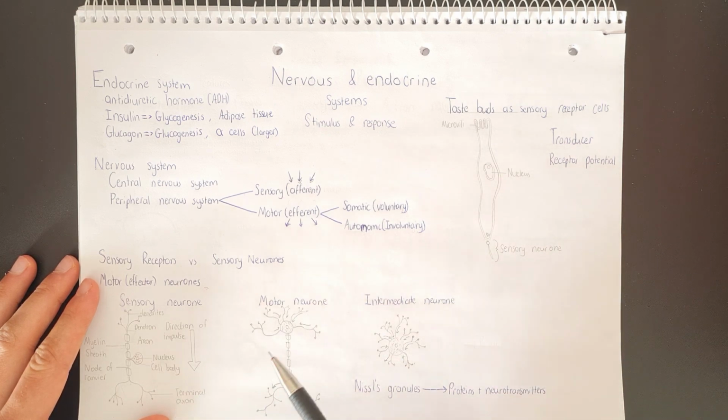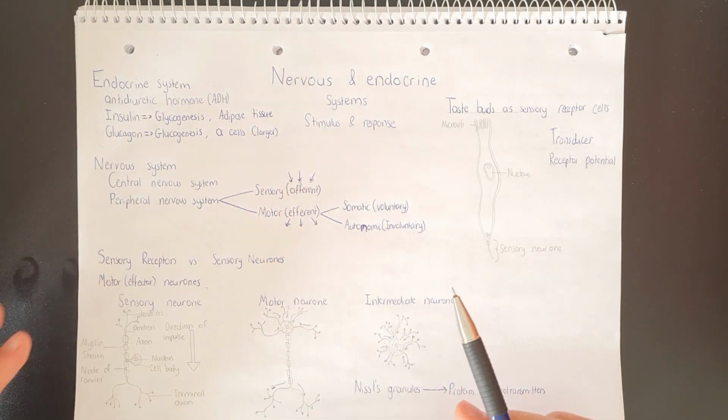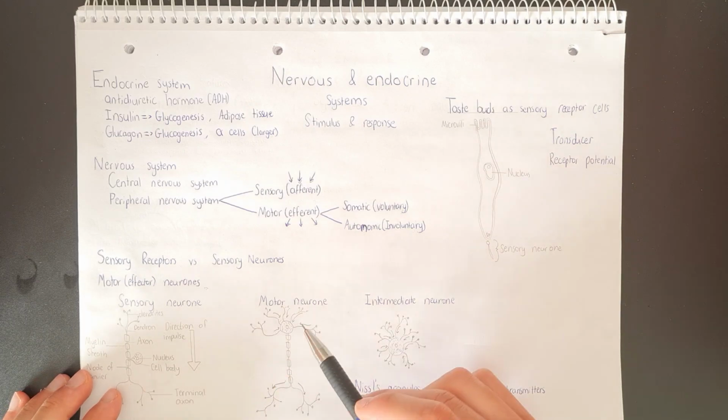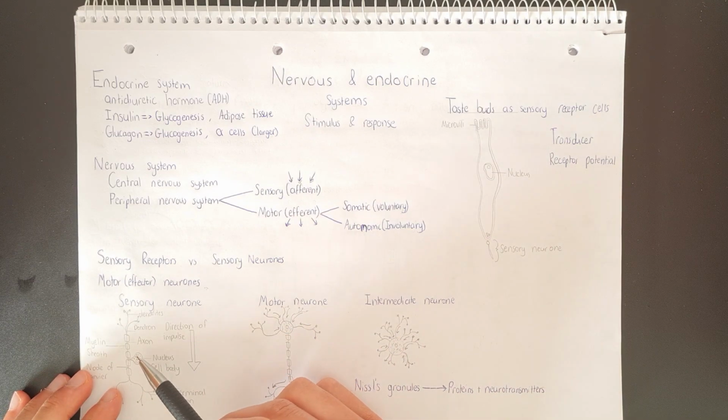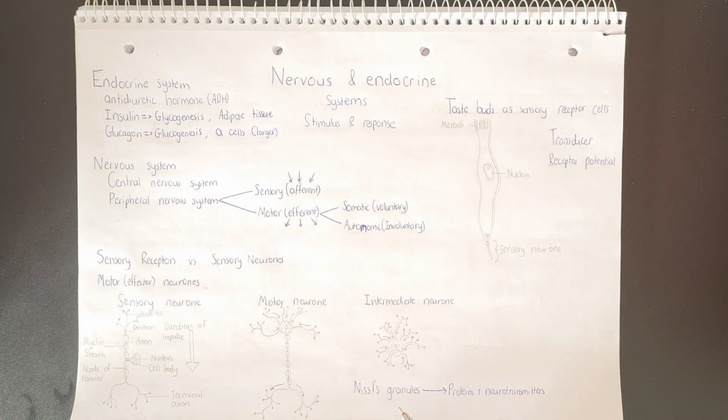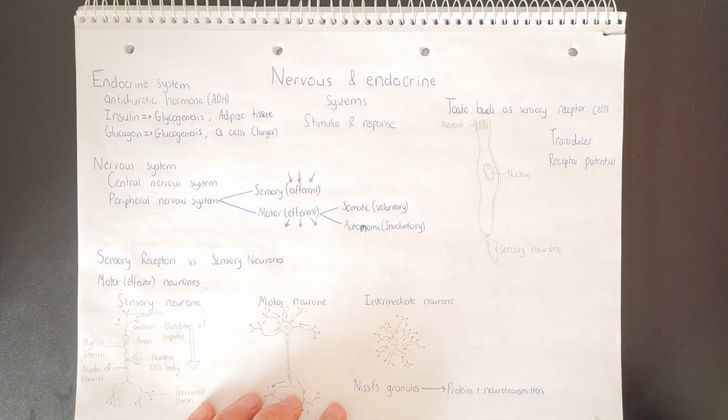Okay, so this is how the sensory, motor and intermediate neurons can work with one another. As we see here in the cell body of each of the neurons, there are these little points, and they are the points that represent the endoplasmic reticulum of each neuron. The endoplasmic reticulum of these neurons forms what are called Nissl's granules, and the endoplasmic reticulum is responsible for the synthesis of proteins as well as neurotransmitters, which we will get into a little bit later on in the video on the cholinergic synapse.